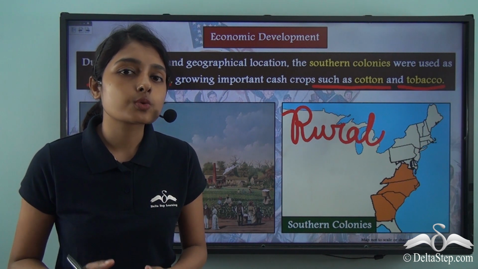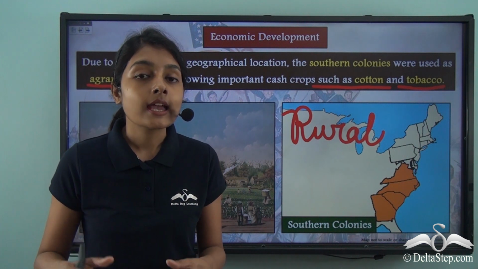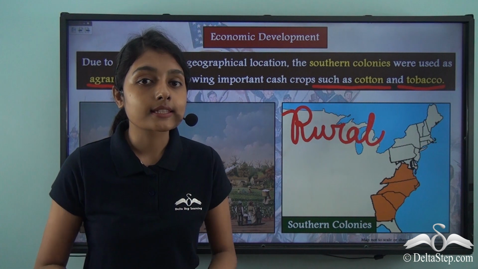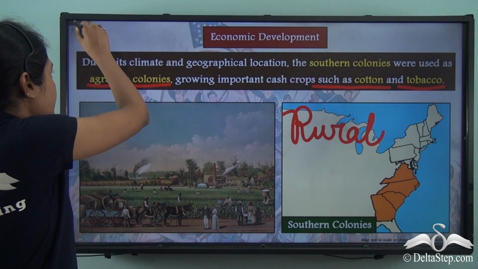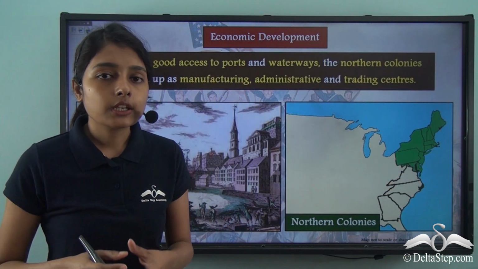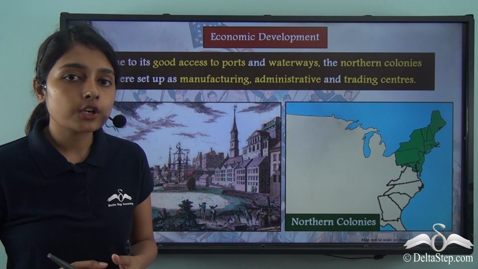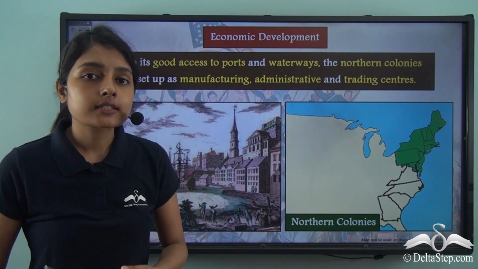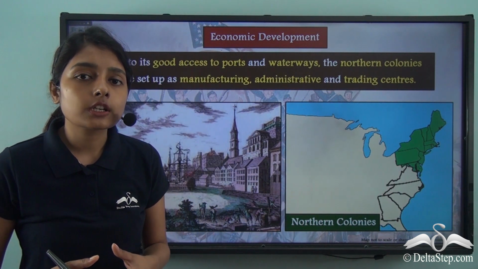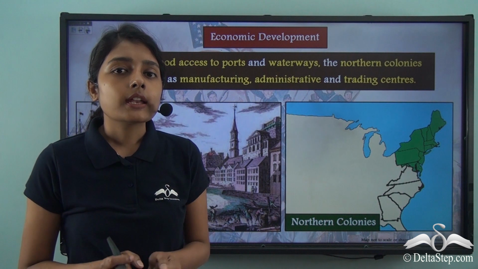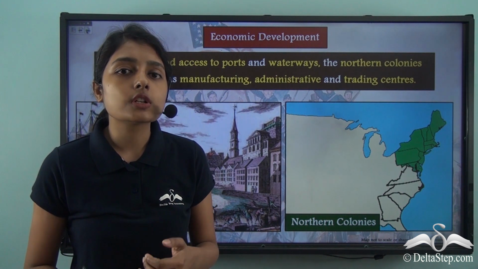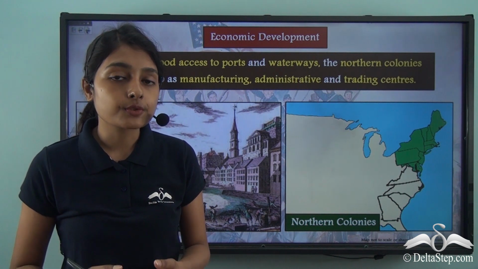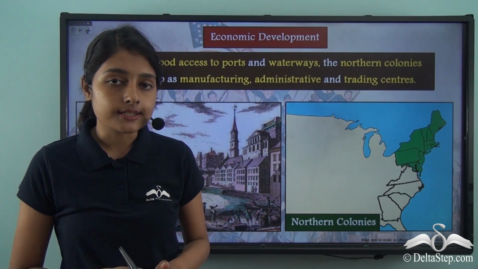Now let us find out what was happening in the northern colonies and how geography played a very crucial role in this case as well. The northern colonies that Britain had in North America, on the other hand, were quite close to the Arctic Circle, which made them very cold. These very cold colonies were also infertile, which is why agriculture could not be pursued in these northern colonies.